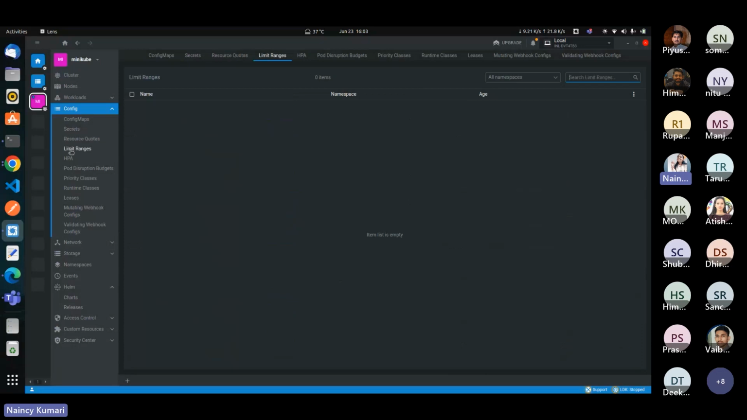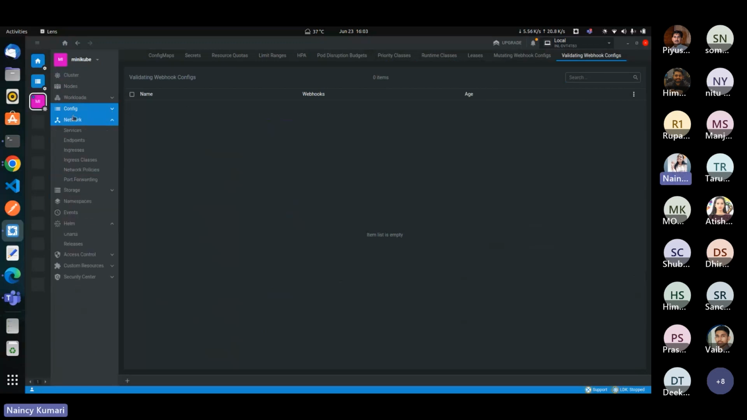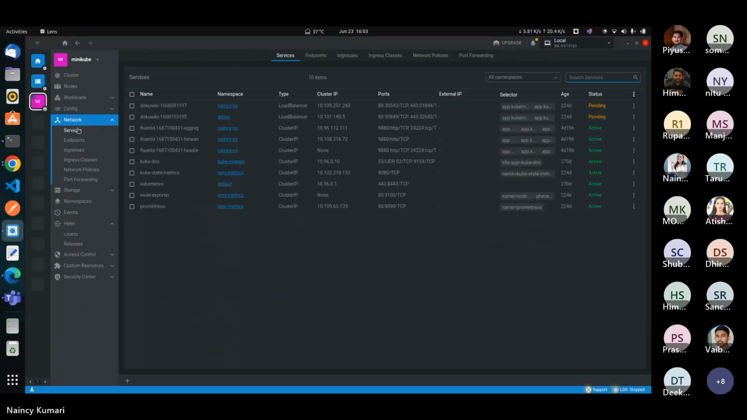This is the resource quotas, limit ranges, HPA, pod disruption budgets, priority classes. So these are the options that we get inside configs. So here's another option for network. Inside network, there are services. We can view here the services, which type of these services, like cluster IP and load balancer. Then its cluster IP, ports, external IP, then its selector, age of services, then its status. We can edit and delete our services.